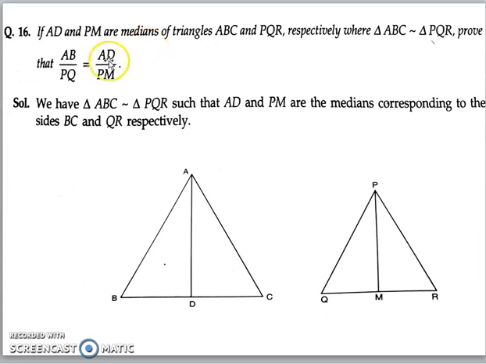16th problem. If AD and PM are medians of triangle ABC and PQR respectively, where ABC is similar to PQR, prove that AB by PQ is equal to AD by PM. Now in this question the triangles are already given similar. Now AD and PM are the medians corresponding to sides BC and QR.